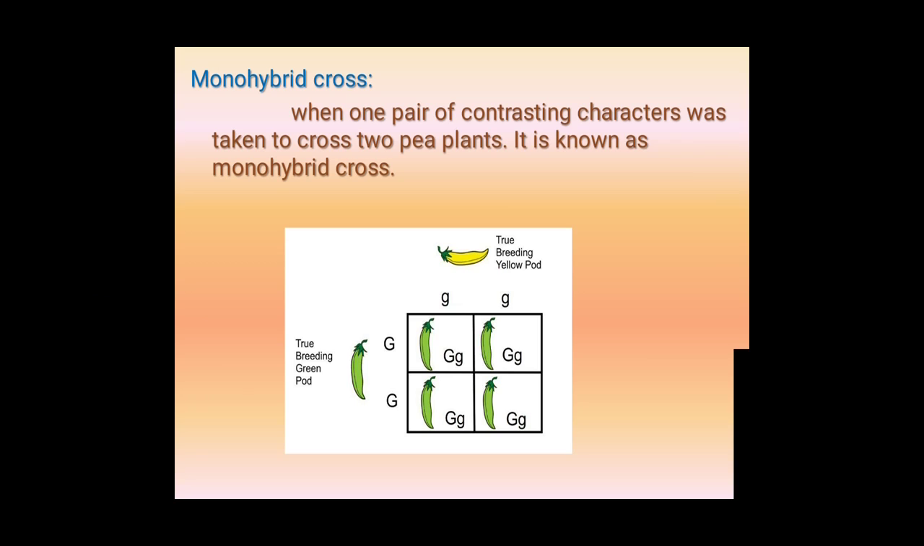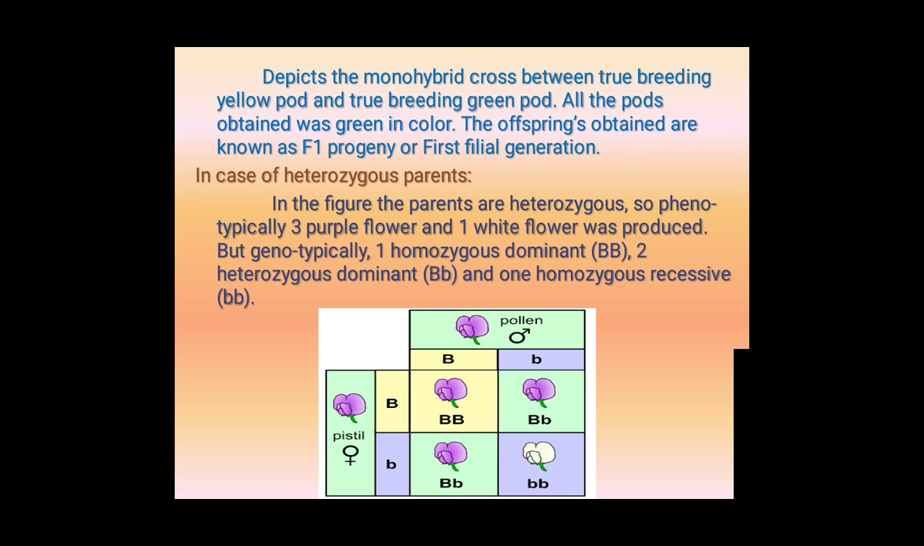See here, we are taking a true breeding yellow pod and a true breeding green pod. Only a single contrasting character here, green and yellow pod. After crossing we will get capital G, small g. Here capital G represents the dominant character, and small g represents the recessive character. The dominant character is the yellow pod, and the recessive character is the green pod. This is the monohybrid cross.